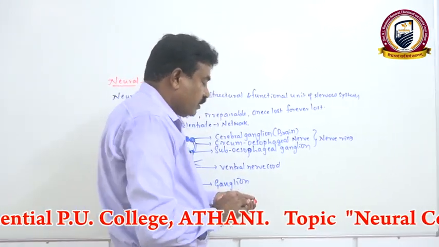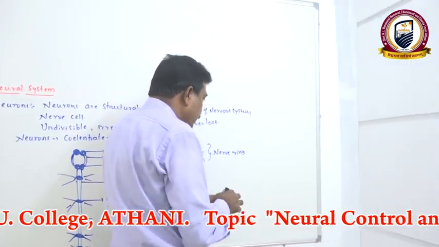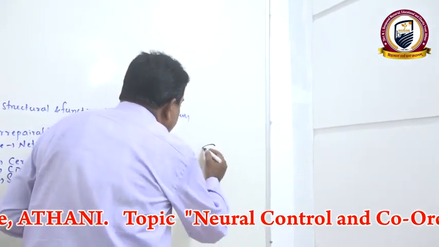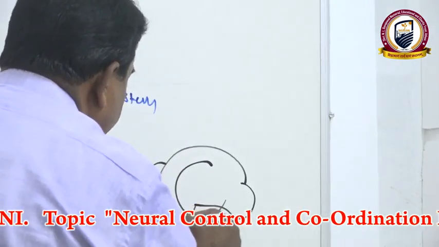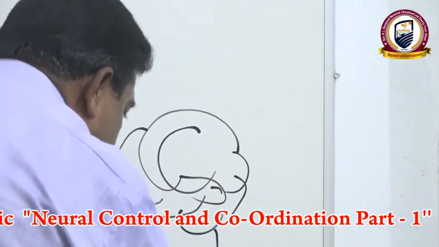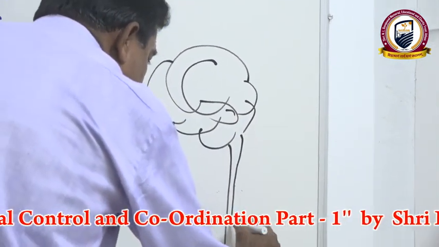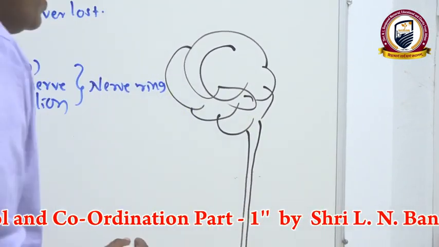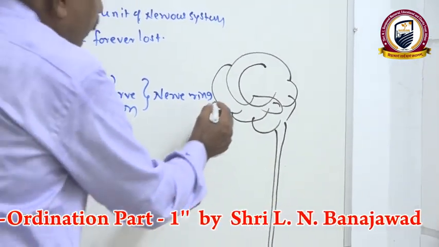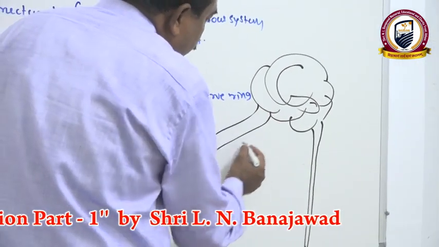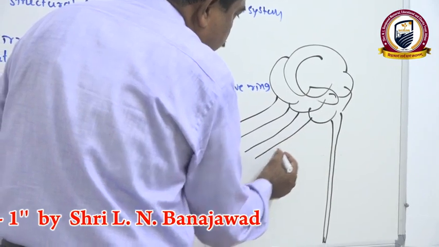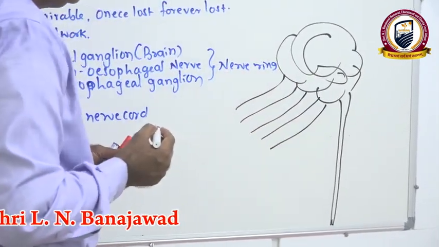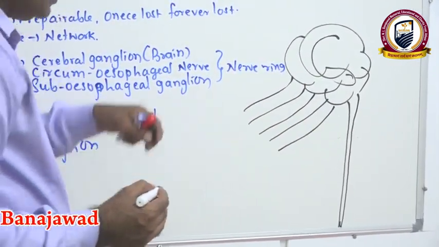If you go for chordates, take the example of human beings, here the anterior part of the nervous system is modified into the brain, and the posterior part is modified as the spinal cord. From the brain also we have some nerves which innervate different parts of the body, which we call cranial nerves.